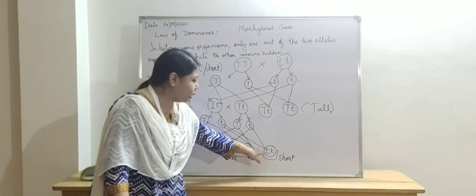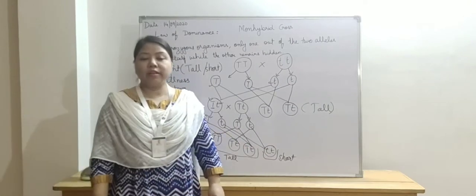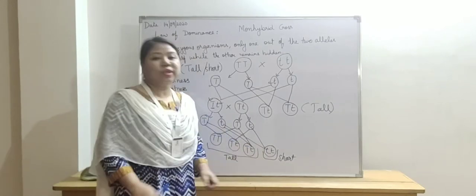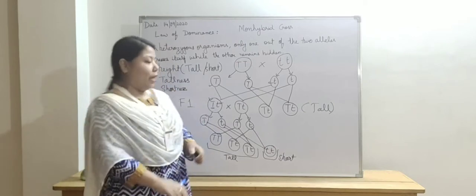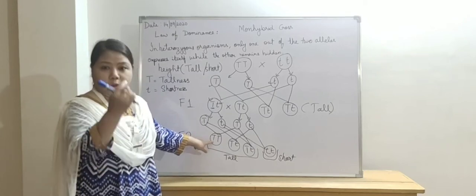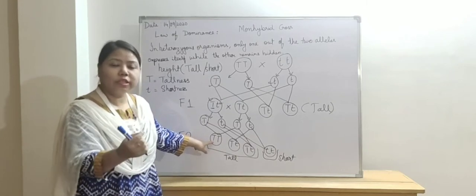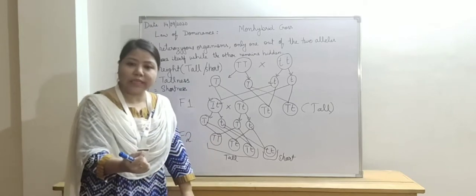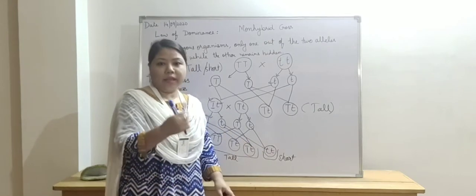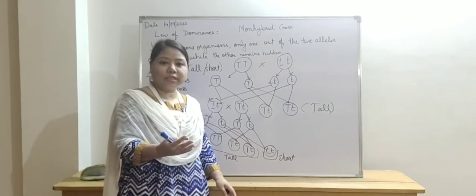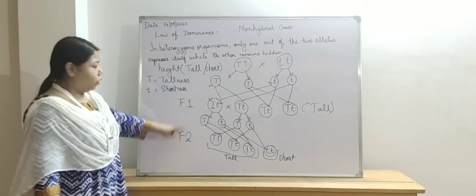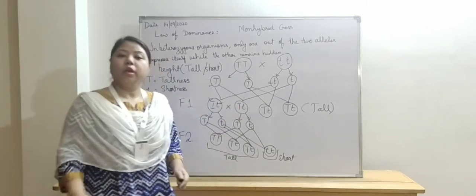But in the fourth one, both the alleles are short. No tall allele is seen, so the plant turns out to be a short plant. So if a plant has even one dominating allele, the plant will express that dominating character. If it does not have any dominating allele, then the plant will express the recessive character. Fine. So in the F1 generation all the plants were tall.